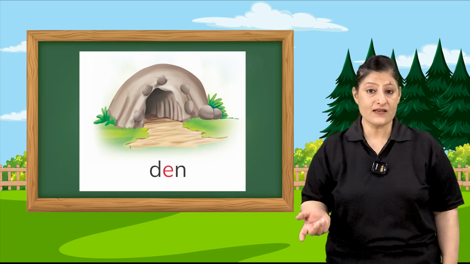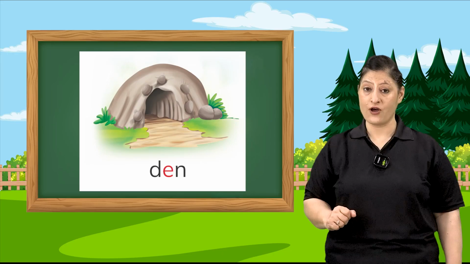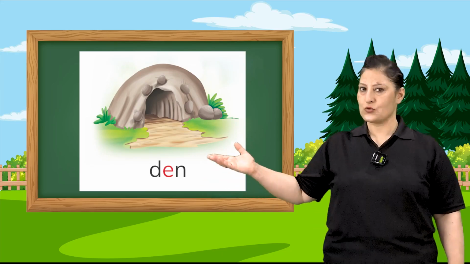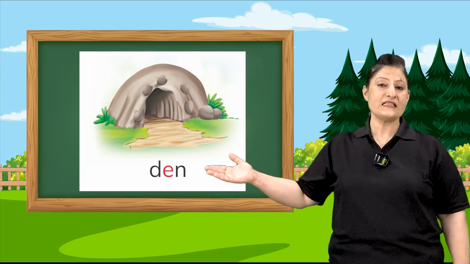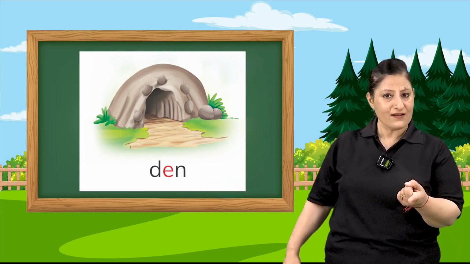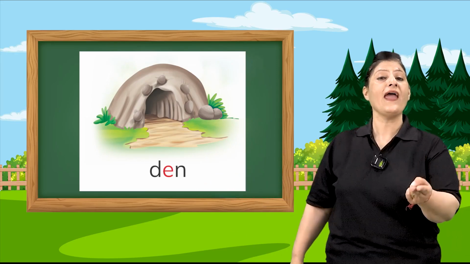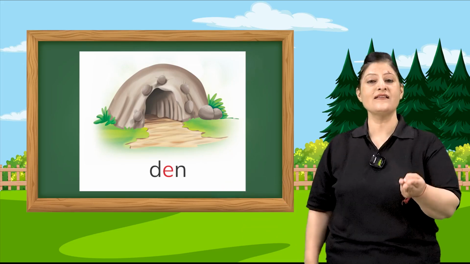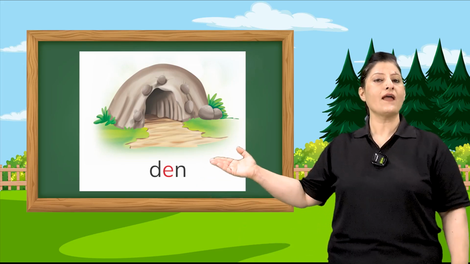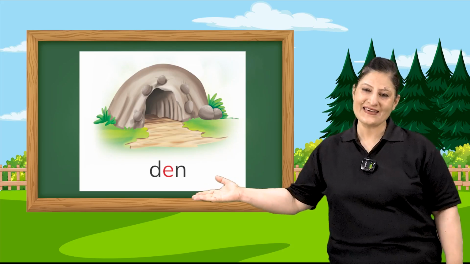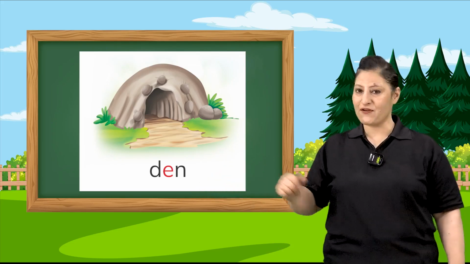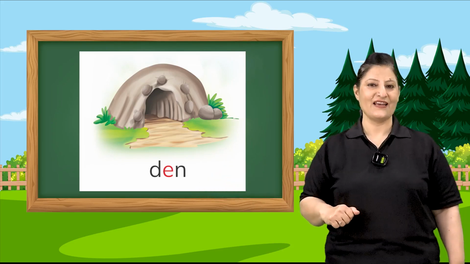Do you know where a lion lives? A lion lives in a den. So let's read this: D says D, E says E, N says N. D-E-N, den. Everyone say den. Good children.